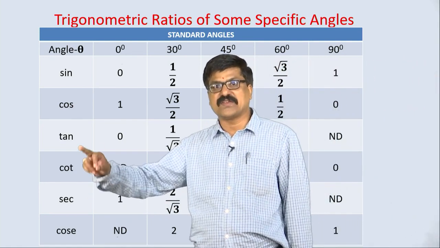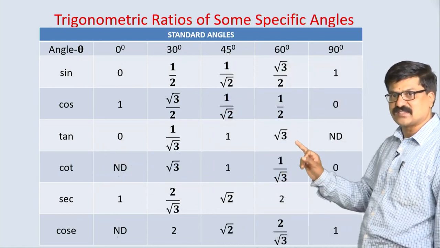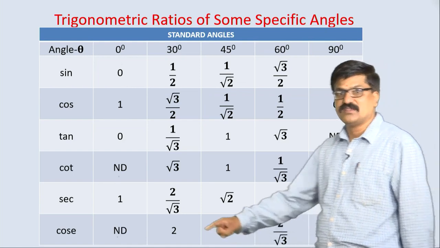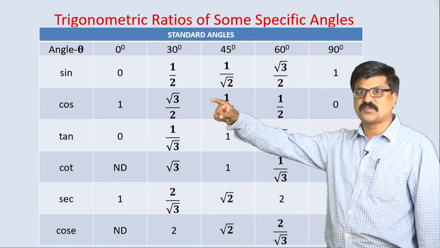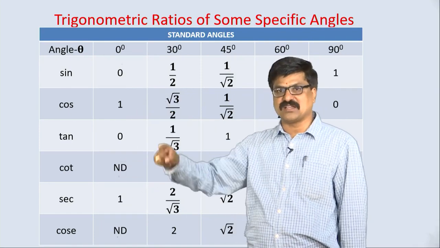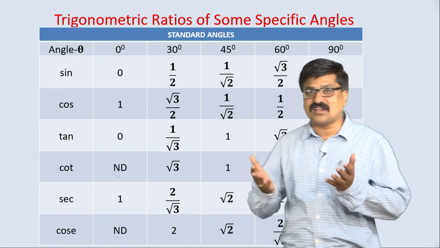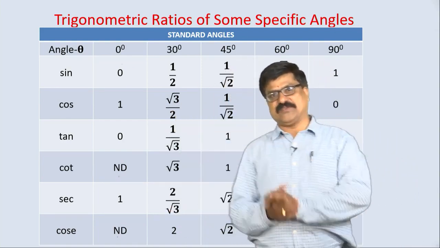Cot is reciprocal of tan. Observe here, we are just taking the reciprocal of all these values. Secant is reciprocal of cos. Cosec is reciprocal of sin. See the next point, how we are getting these values.